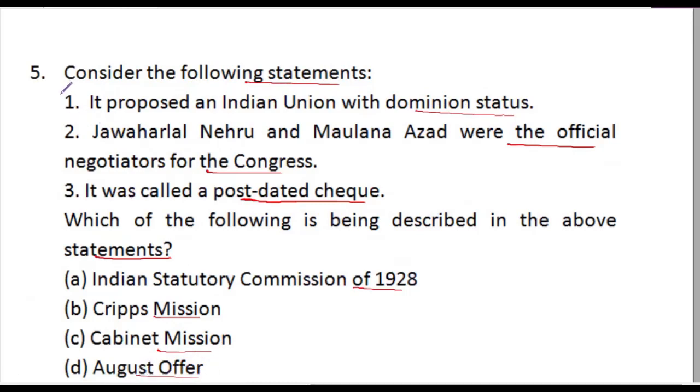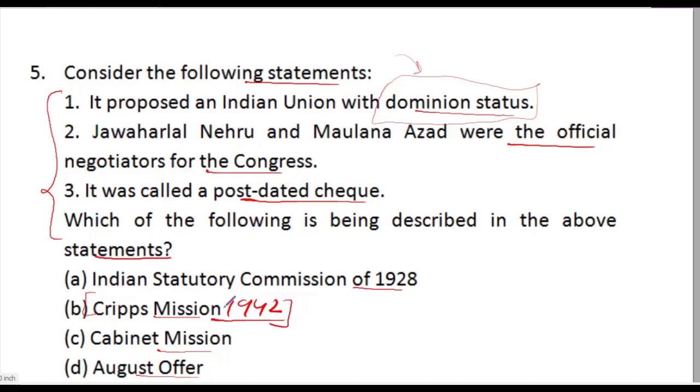Now, if you look at all the facts carefully, you will find that all these statements pertain to the Cripps Mission 1942, which proposed dominion status to India. Why? Because the position of the British was weakening, and on the advice of the US President, Britain sent the Cripps Mission under their cabinet minister.